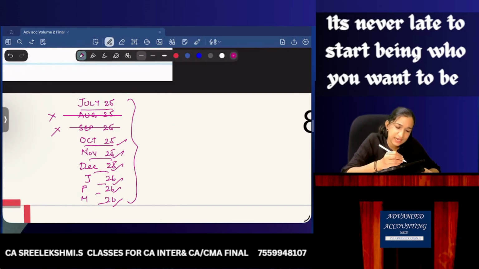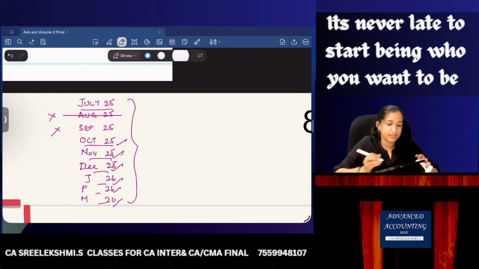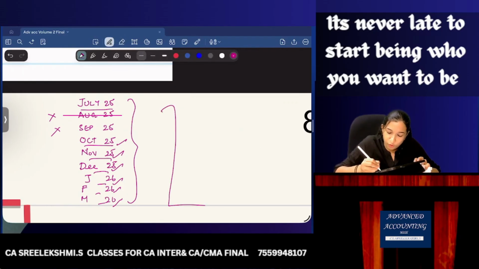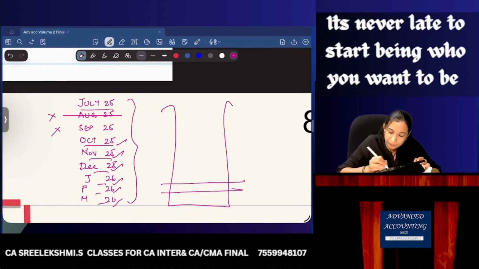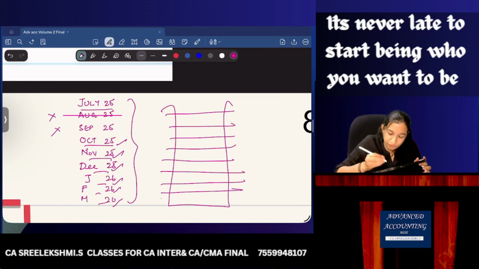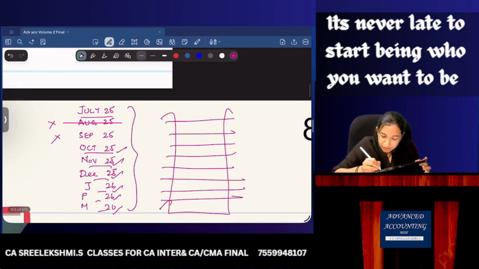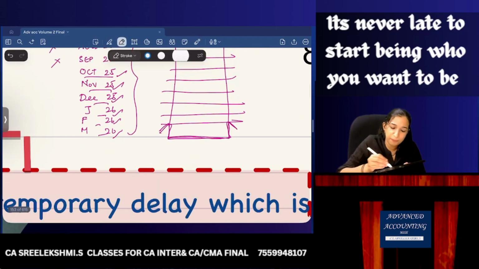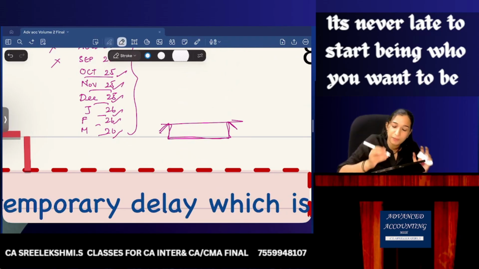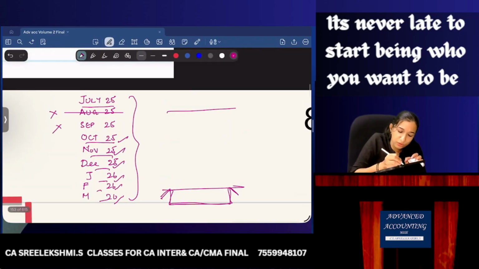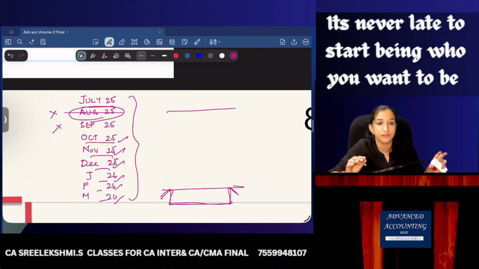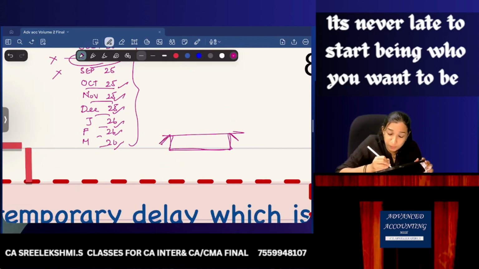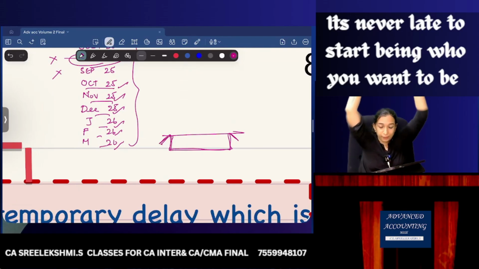No work in August and September. I'm taking no work in August. Why? Because we are constructing a 40 floor building. When you have done the basement, once the basement work is done, you have just completed this basement. After the basement, for 1 month, August, you didn't work. In August there was no work. Why? Because you are constructing a 40 floor building.